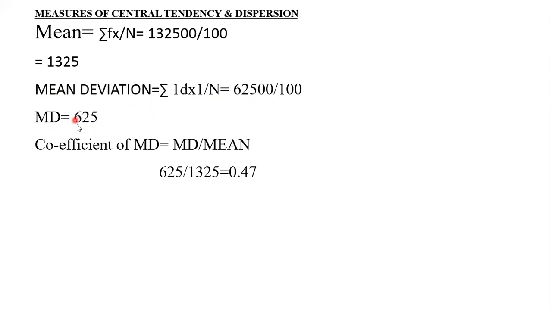625. Okay, mean deviation. So coefficient of mean deviation is equal to mean deviation by mean, is it? This is mean deviation 625. Mean is how much? 1,325. So 625 divided by 1,325, 0.47. Coefficient of mean deviation from mean.